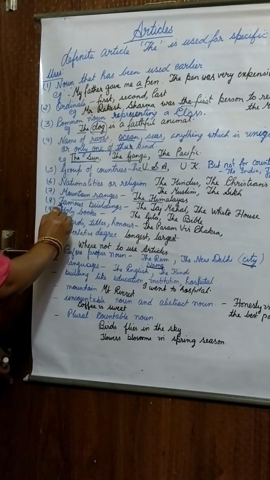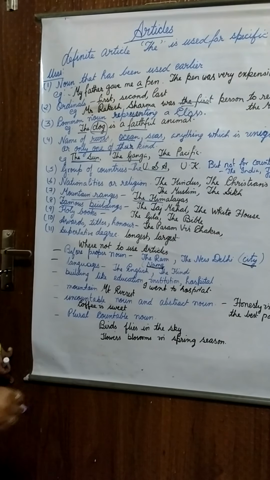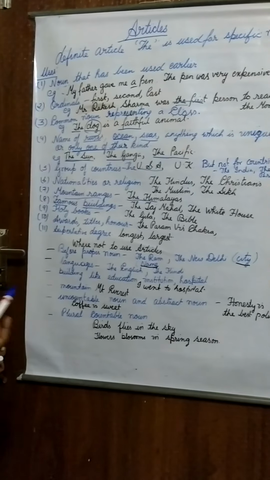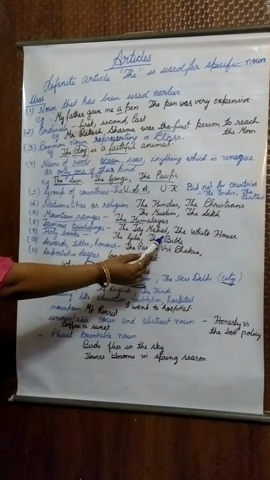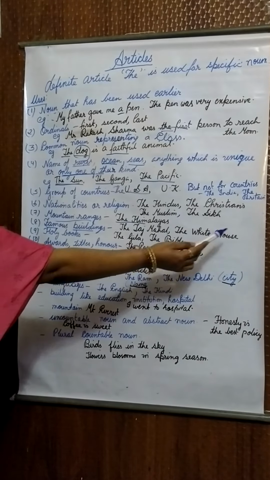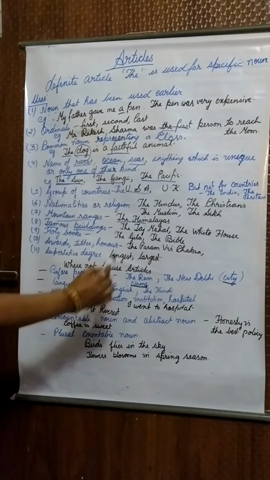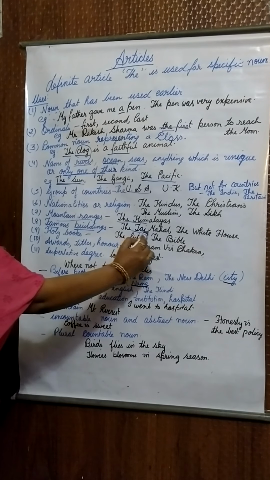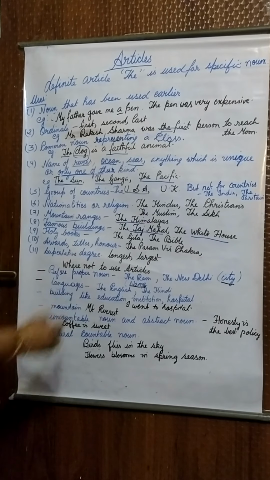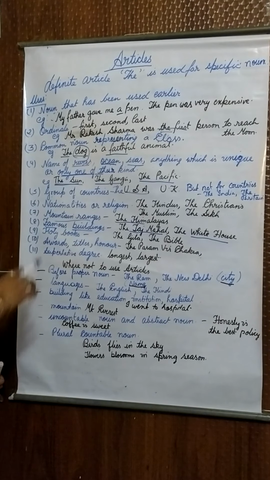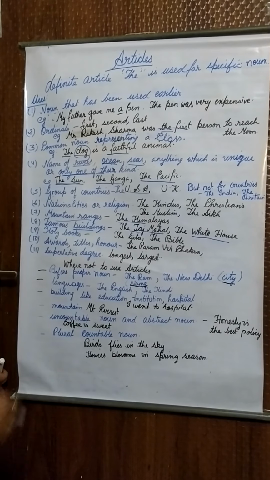Before the name of a famous building, the buildings which are famous, which we all know, as the Taj Mahal is one of the most beautiful wonders of the world, or the White House is situated. These are famous buildings we all know, so we use the article the before the name of a famous building.